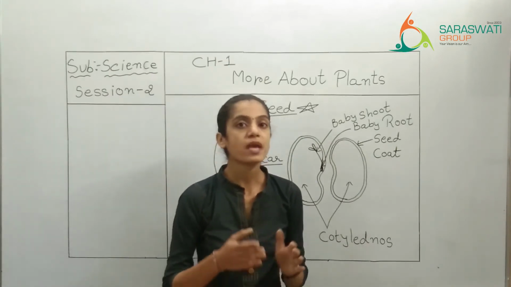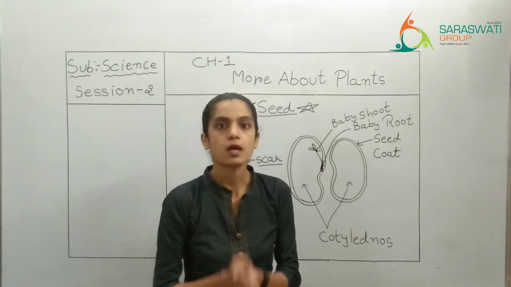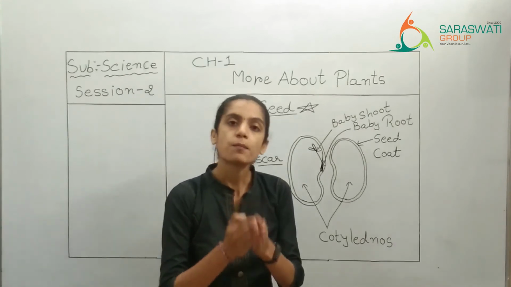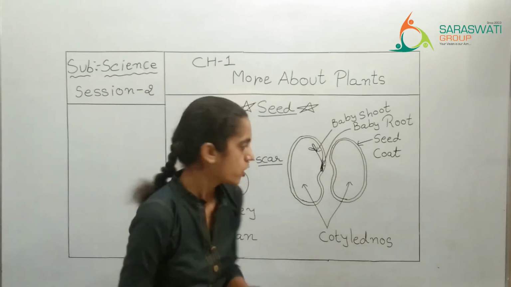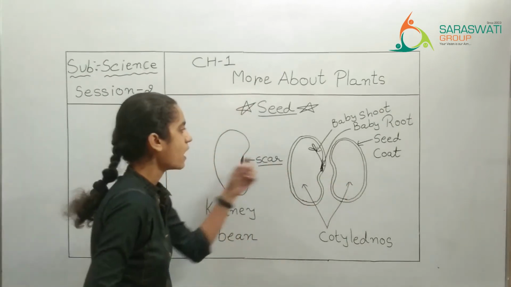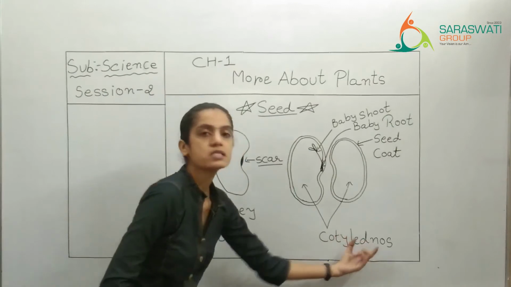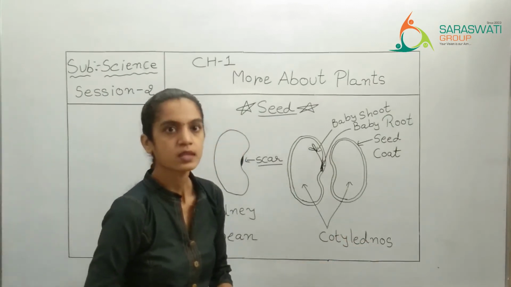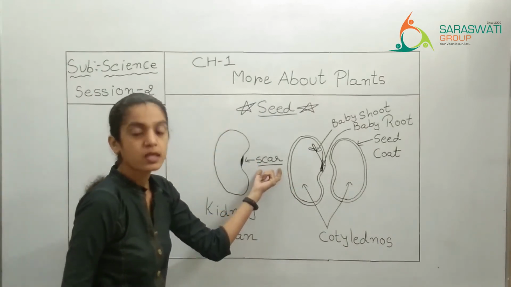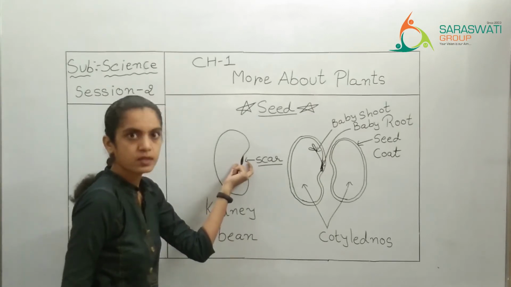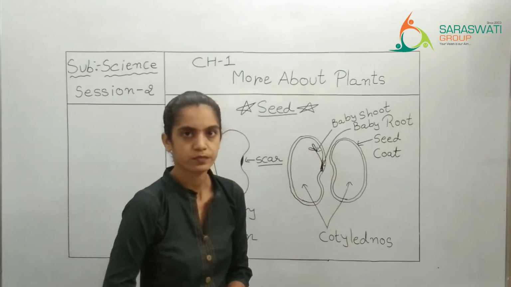About cotyledons we have studied earlier also, that they store food for the baby plant, right? It is the part of a seed which stores the food for the baby plant. So from this seed I have two parts, and these two parts of the seed will be considered as cotyledons. Now as you can see here, I have written one thing, that is a scar. It is the area from where the baby plant will start to grow, right?